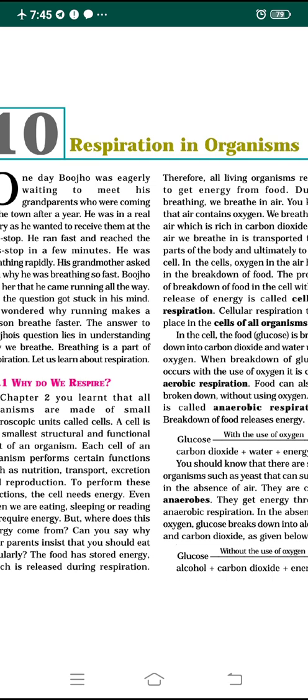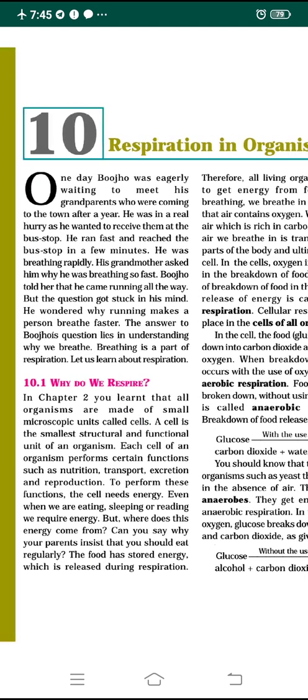So dear students, in the previous class I was explaining about respiration in organisms, the new lesson we started. I was explaining why we breathe, why we respire. A cell is the smallest structural and functional unit of any organism. Each cell of an organism performs certain functions, such as nutrition, respiration, excretion, transportation, reproduction. In order to perform all these functions, all the cells of the body need energy.